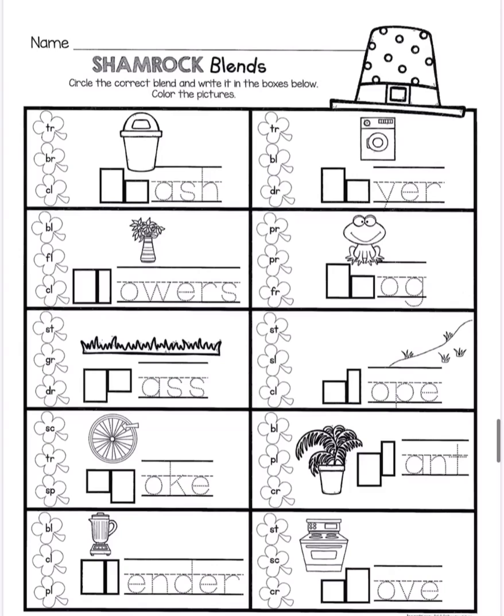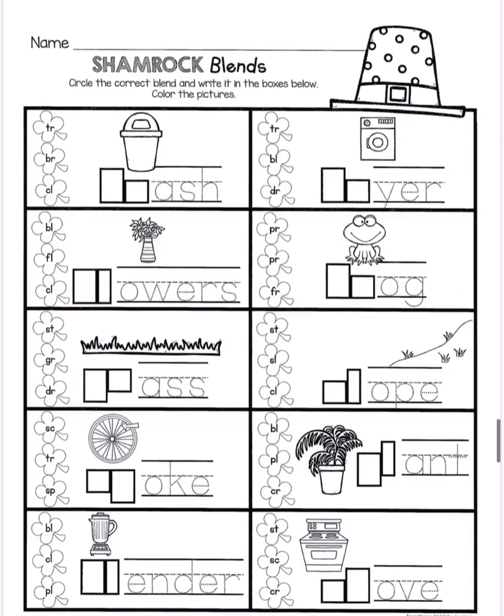The next word is spoke. Spoke. Is it SC, TR, or SP? The next word is plant. Plant. Is it BL, PL, or CR?